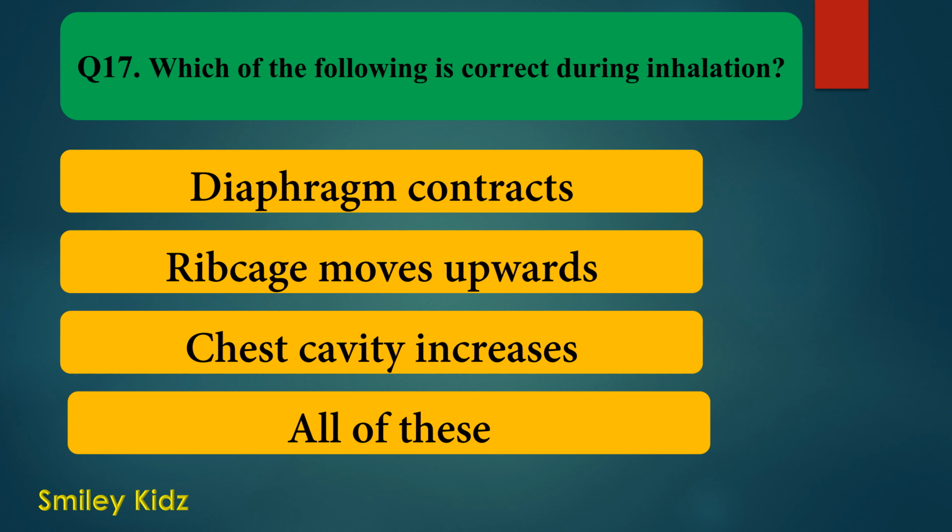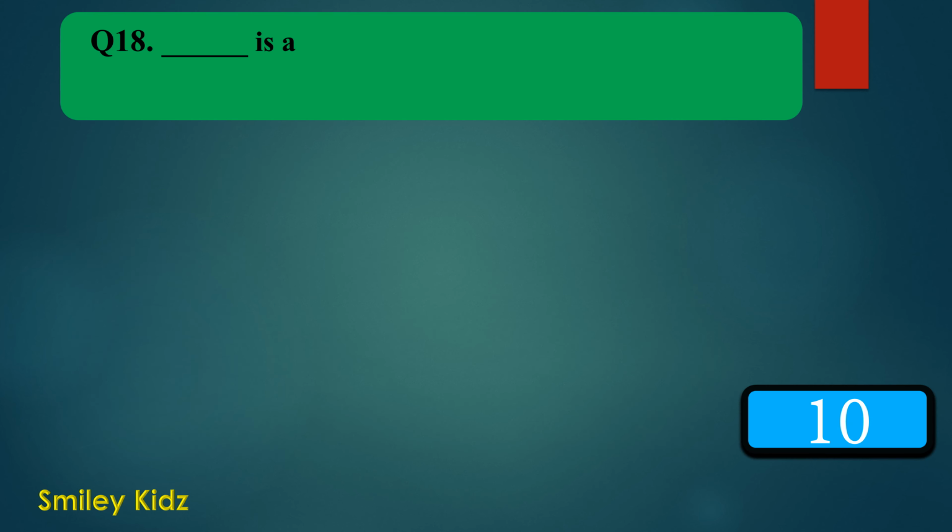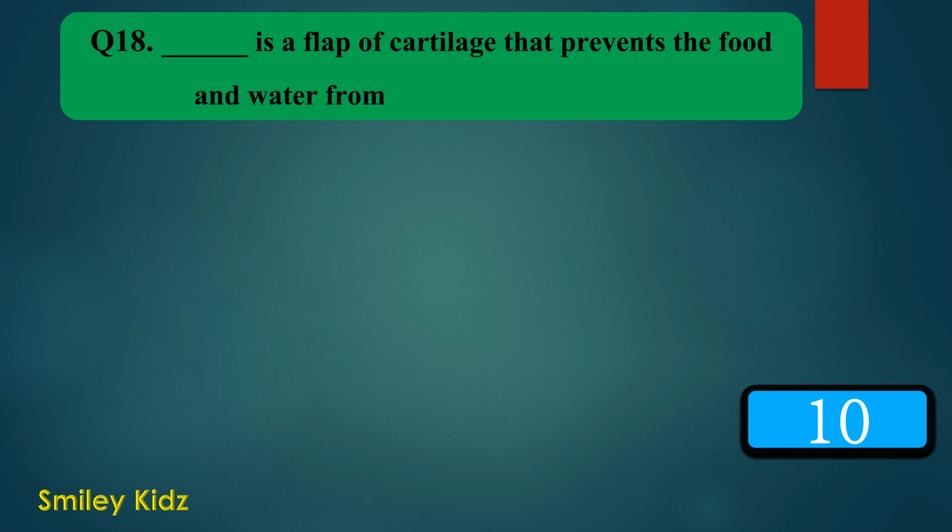Your time is up. And the right answer is all of these. During inhalation, diaphragm contracts, ribcage moves upwards and chest cavity increases. Moving to question number 18. Dash is a flap of cartilage that prevents the food and water from entering the windpipe.